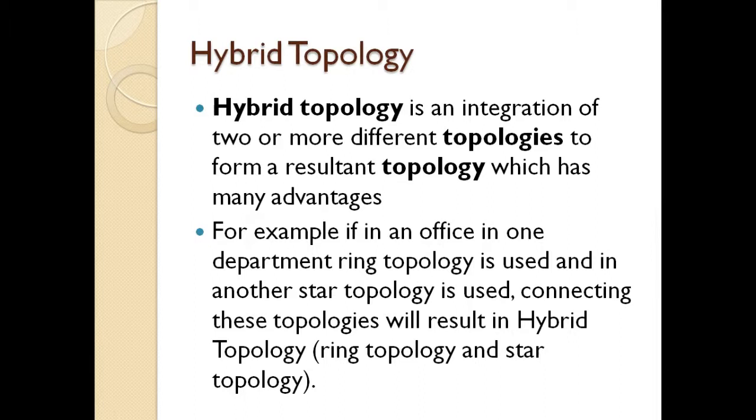So the combination of two or more topologies is called a hybrid topology, because the main thing about topology is that it depends upon your requirement. Based upon your requirement, we can vary the structure, because one needs a star structure, another needs a ring structure, another needs a bus topology structure. So it can vary from one requirement to another.